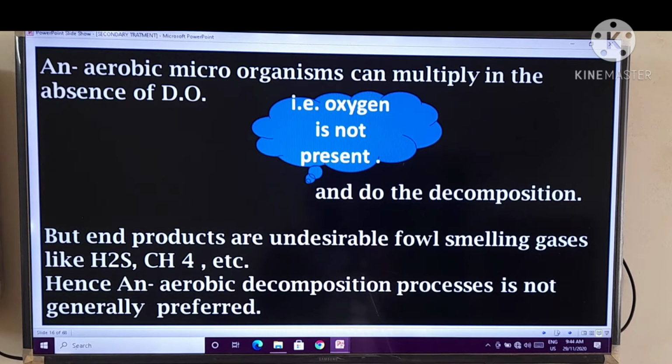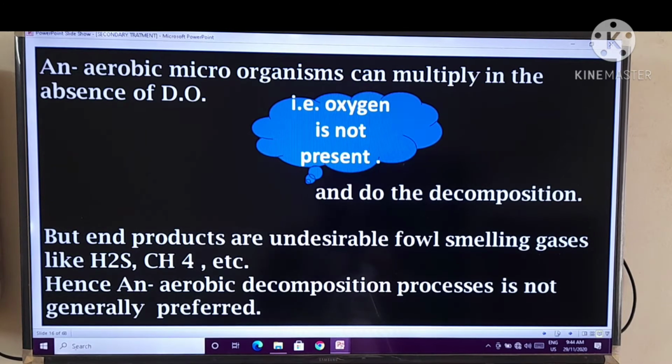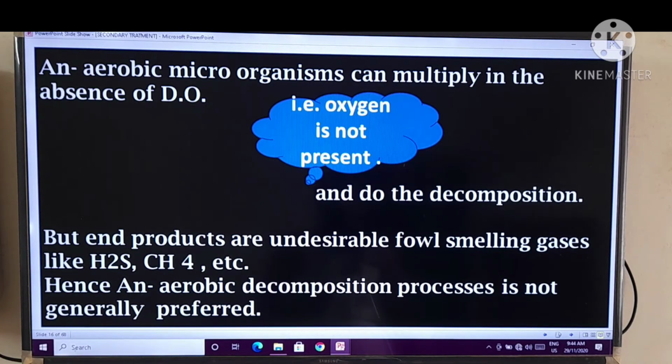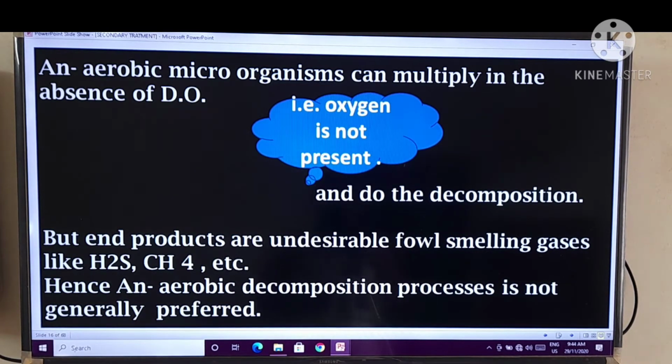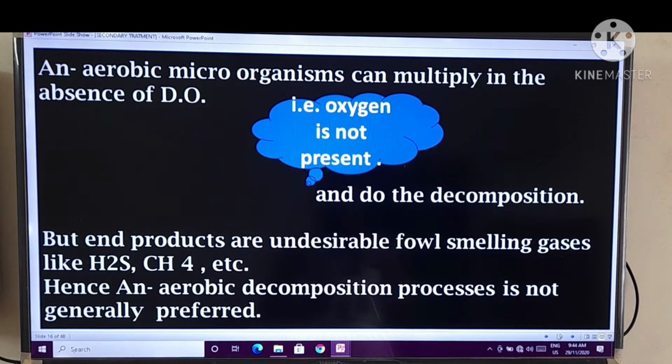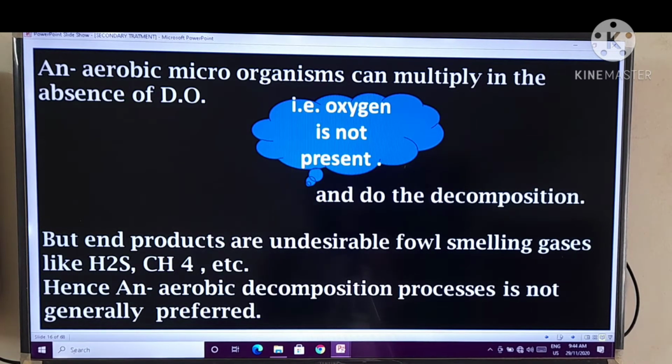See the difference between aerobic and anaerobic processes. But the end products are undesirable, foul smelling gases like H2S, CH4, etc.